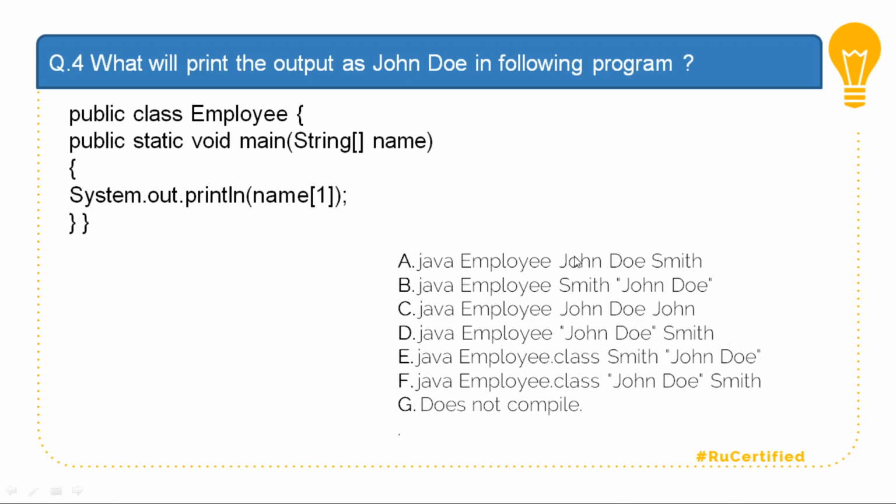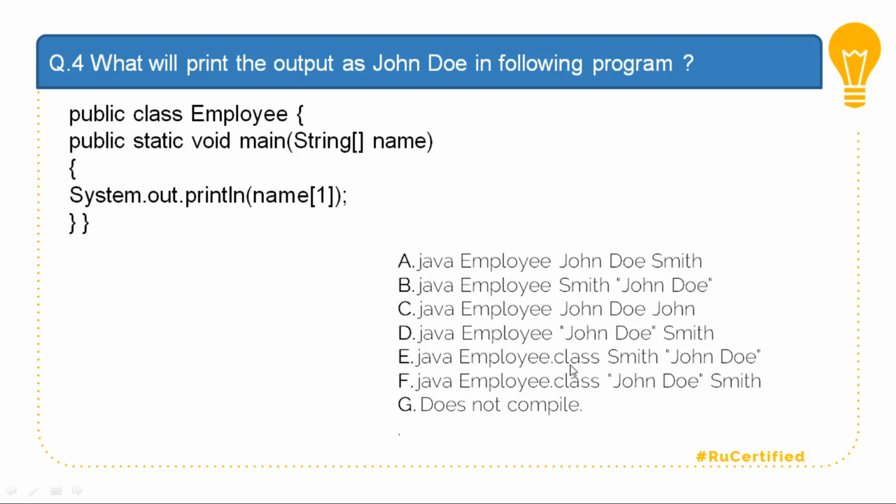If you observe, option A contains three arguments, but at the second index position, that is 0 and 1, Doe is written, so this is wrong. Option B contains John Doe as a complete string at the second index, so B is correct. C contains again three arguments, where it is wrong. D contains two arguments, but the first argument is John Doe, and we expect John Doe at the second argument, so this is also wrong.